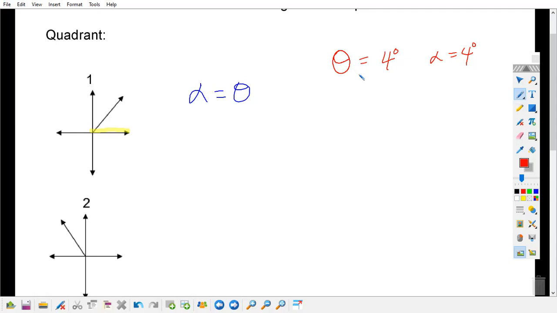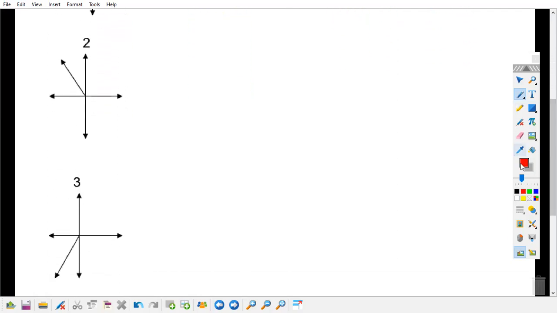You see how slow I have to do that? It's almost like X. All right, my theta and then my alpha. All right. Look here, guys. I will work on my calligraphy.